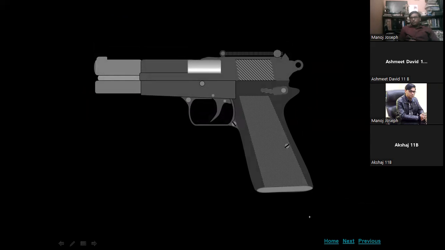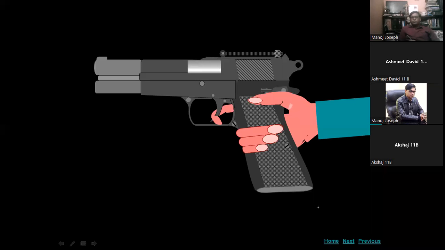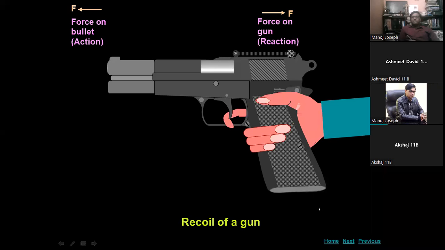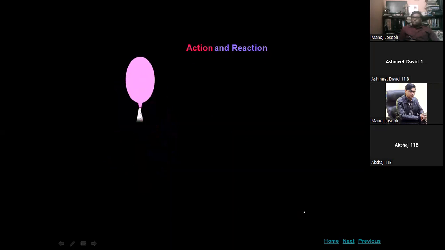Suppose you shoot a bullet from a gun, the gun will feel recoiling. If you shoot the bullet, there will be a velocity of the gun in the opposite direction to the bullet. That is called recoil of a gun. The force on the bullet is the force of action. The force on the gun, that is recoiling, is the reaction. So action and reaction.